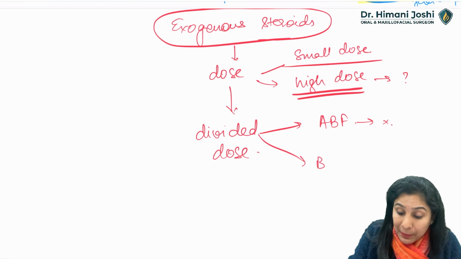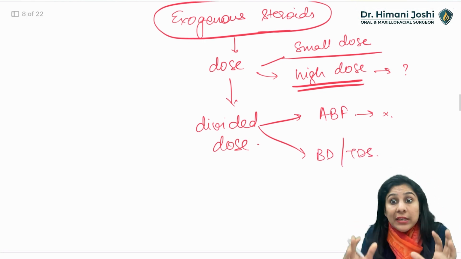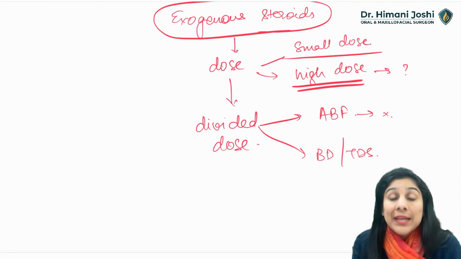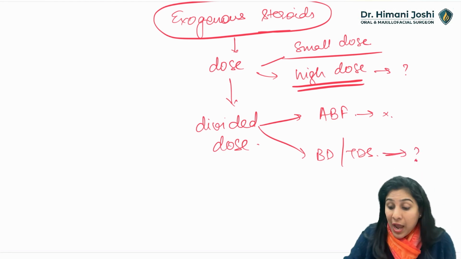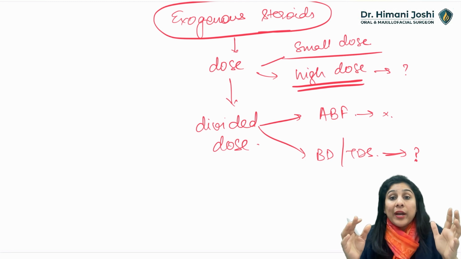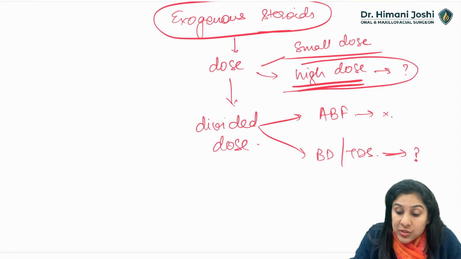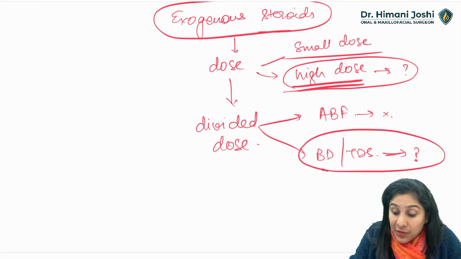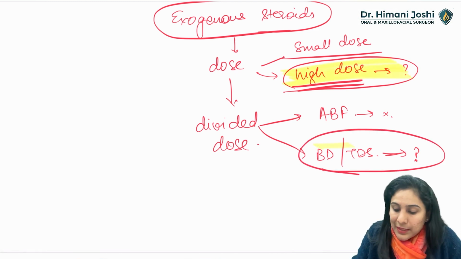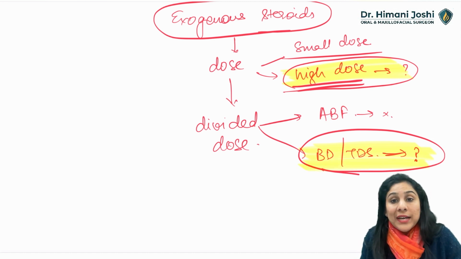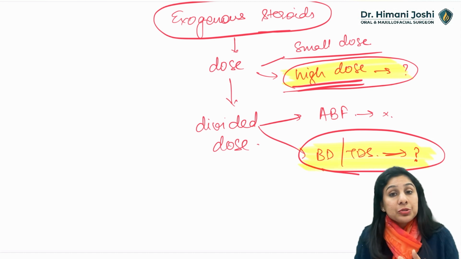Okay, if it is a BD dosing or a TDS dosing because of some very, very severe autoimmune condition, then yes, it can be a problem because the body is not used to having a very high dose of steroid in the evening. The body is not used to it. So a high dose steroid and a divided dose of steroid is a problem. Alright, these are the two problems where I will be worried whether I should supplement or whether I should not supplement.